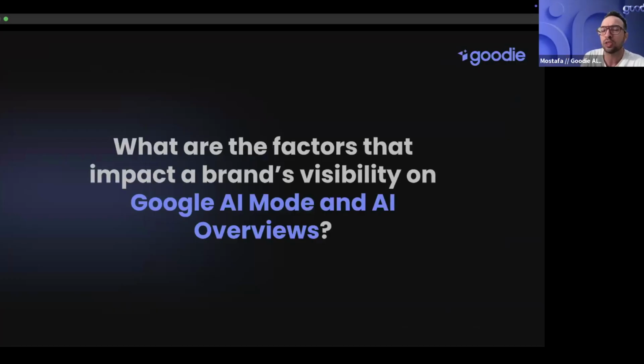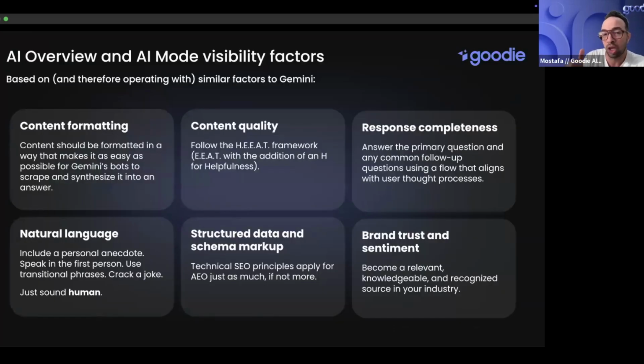So what are the factors impacting brand visibility on Google's AI Mode and AI Overview? We're talking about content formatting, content quality, response completeness, natural language, structured data and schema markup, and brand trust and sentiment. I have a more detailed breakdown of these farther down, so I'm going to go through it quickly.